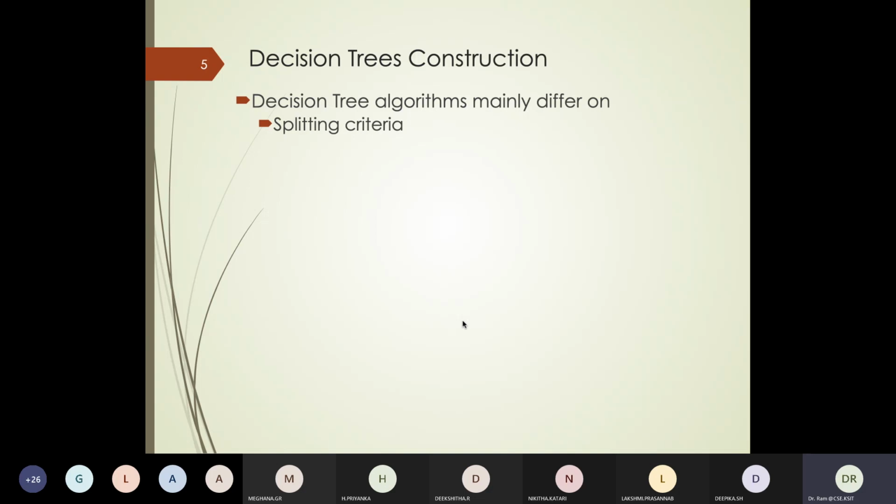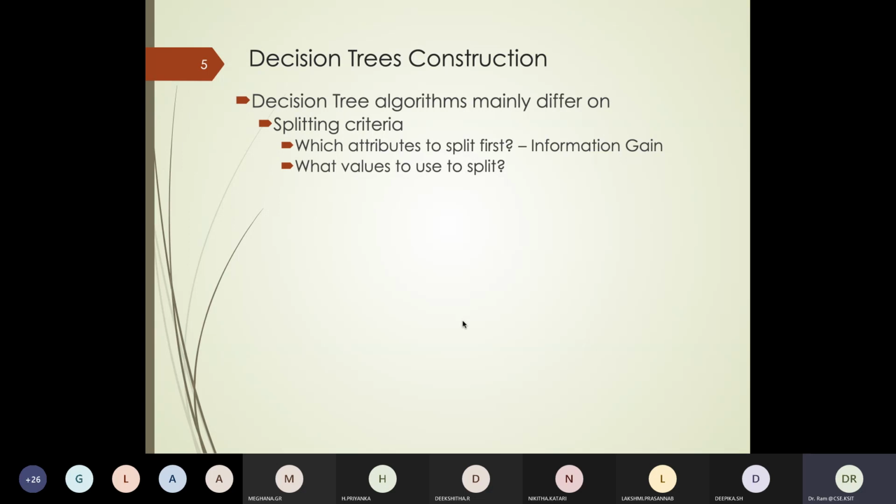So basically the different algorithms, ID3, C4.5, or C5 or whatever, differ on the splitting criteria. How do you choose the root node? And what values should be used to split? Should we look at only those values which are binary?